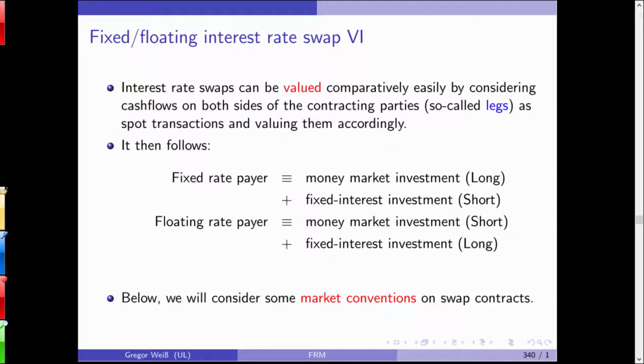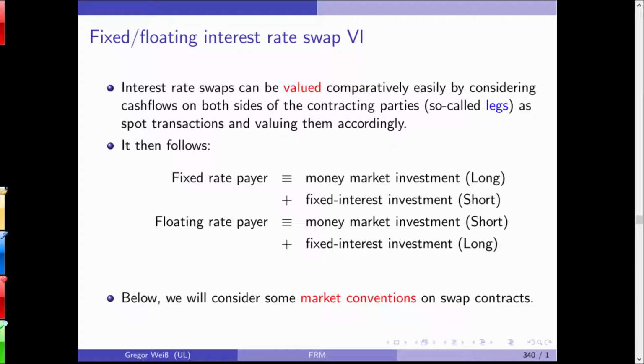How can you value, how can you price such a swap? Quite simple. I give you 5%, you give me a variable interest rate, but no notionals, meaning that the fixed rate payer actually goes long in a money market investment and goes short in a fixed interest payment, the other way around for the floating rate payer, and in the end you will get as a difference the price party A has to pay party B or the other way around.